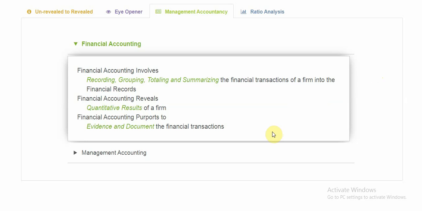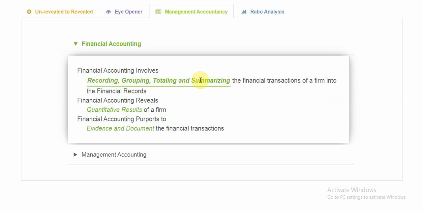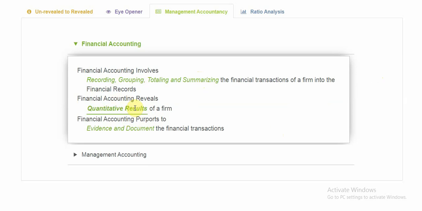So all of those are coming into financial accounting. Financial accounting is recording, grouping, totaling and summarizing the financial transactions. This goes into financial accounting. So financial accounting is more like it reveals the quantitative results of a firm. It is not qualitative, it reveals the quantitative results of a firm.